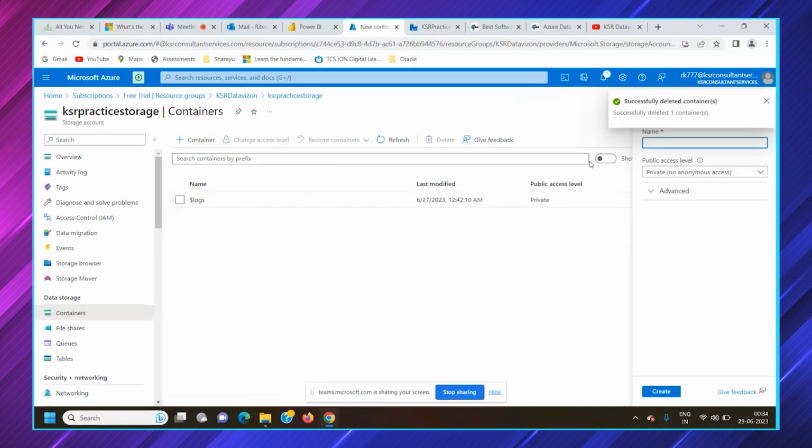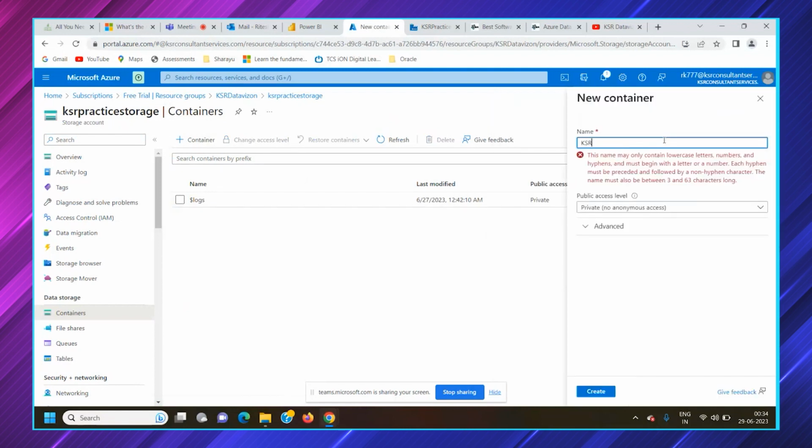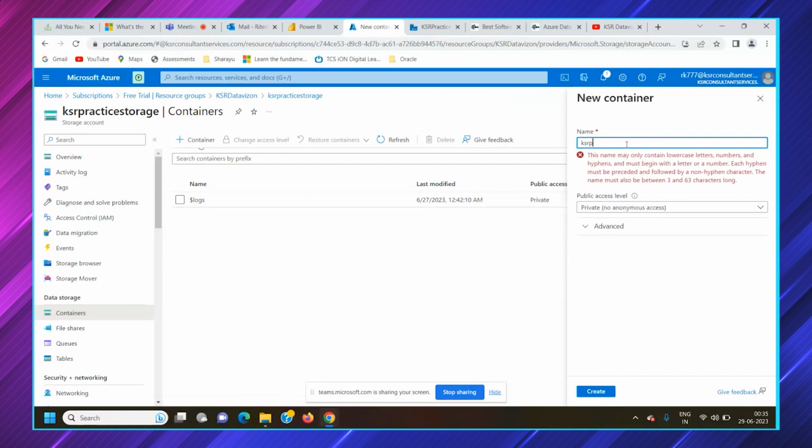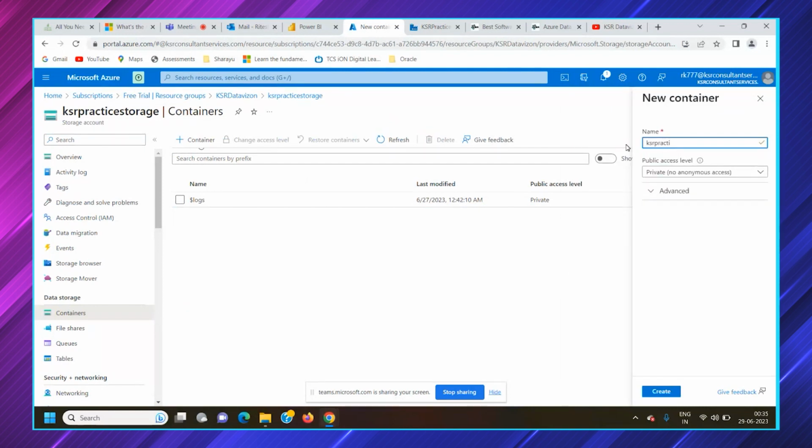New container, KSR. See, as I'm typing it in caps, it says the name may only contain lowercase. So at certain places there are some restrictions, and you have to follow that. Here it accepts only small letters. KSR practice storage source. You can enter source. So this container would act as a source.